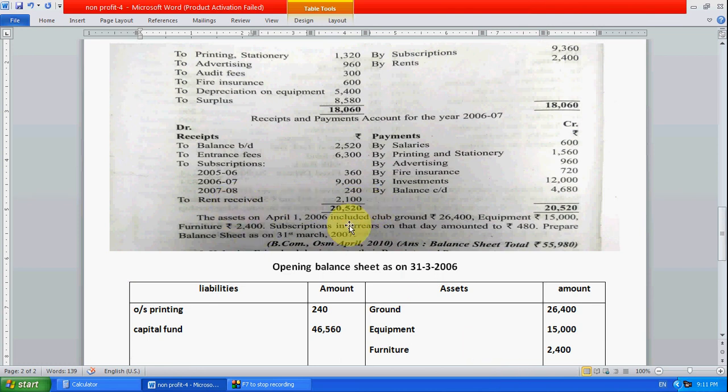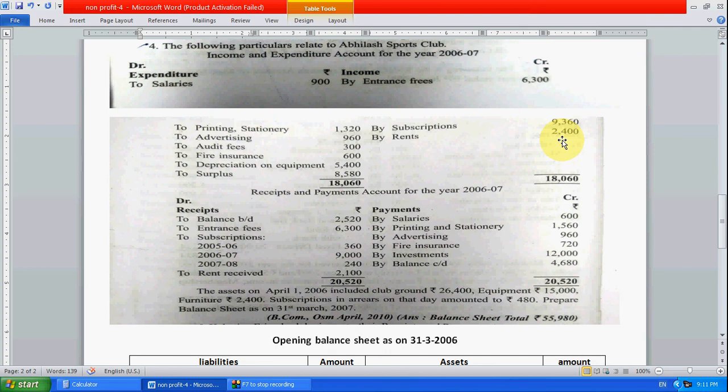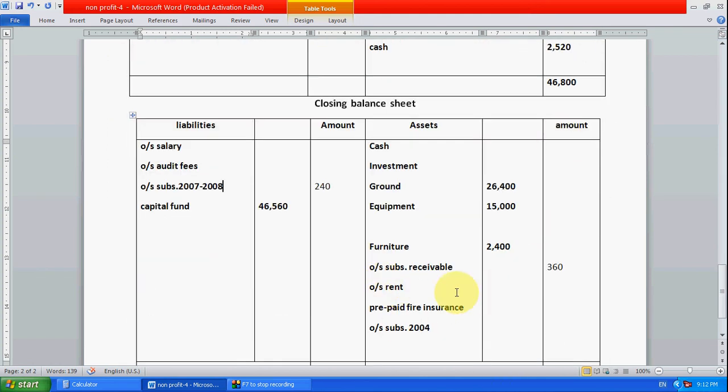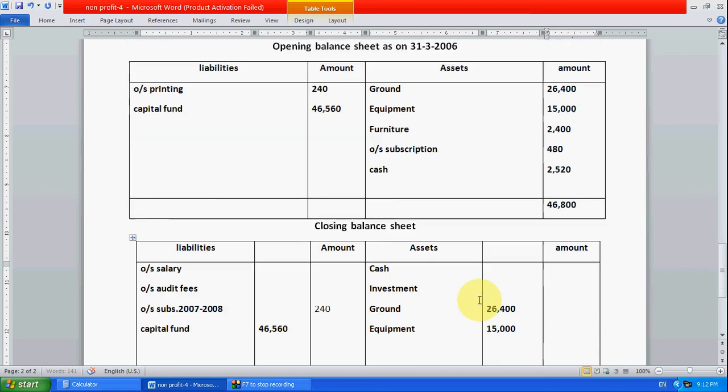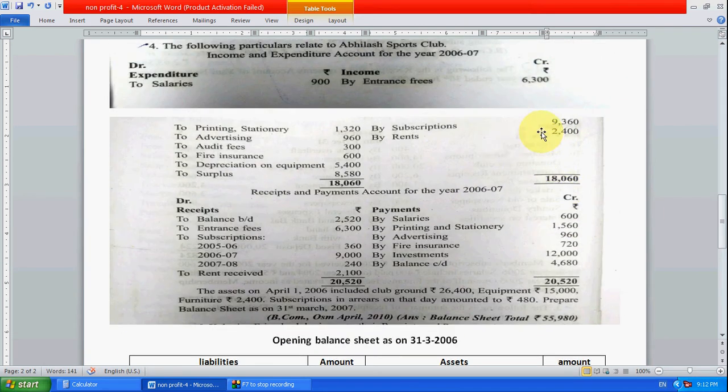Rent receipt 2,100. Here rent how much is given? 2,400. Means receipt means 2,100 we have received as rent, but here 2,400 is given, means there is a chance 300 more we have to receive. So that is why right here outstanding rent receivable, how much? 300 we have to receive. Outstanding is pending. So 300 more we have to receive. This is how we have to compare the entries.